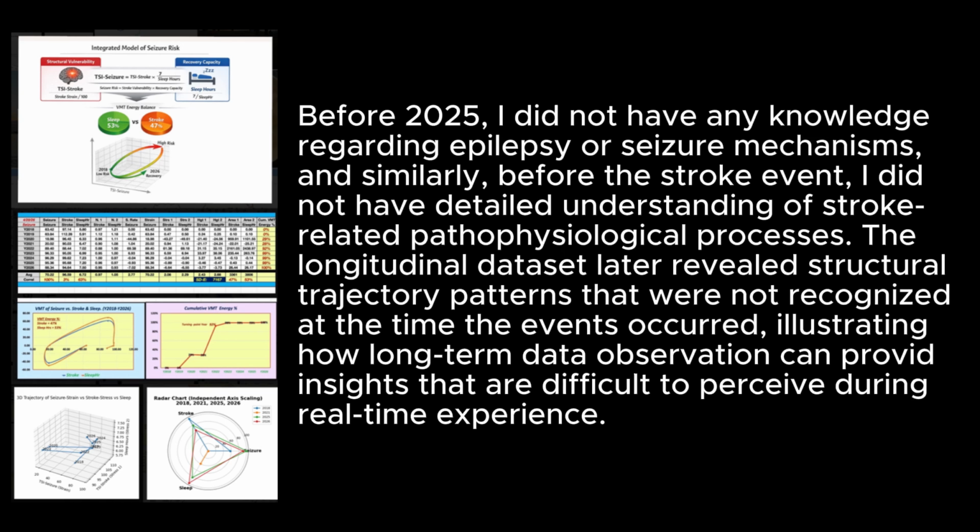Before 2025, I did not have any knowledge regarding epilepsy or seizure mechanisms, and similarly, before the stroke event, I did not have detailed understanding of stroke-related pathophysiological processes. The longitudinal dataset later revealed structural trajectory patterns that were not recognized at the time the events occurred, illustrating how long-term data observation can provide insights that are difficult to perceive during real-time experience.